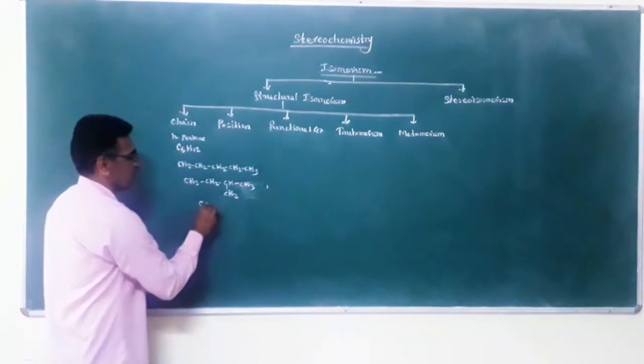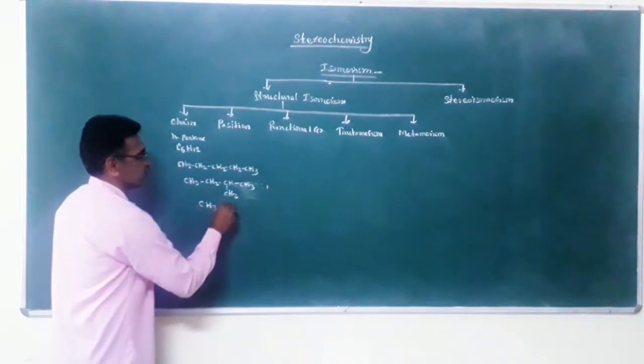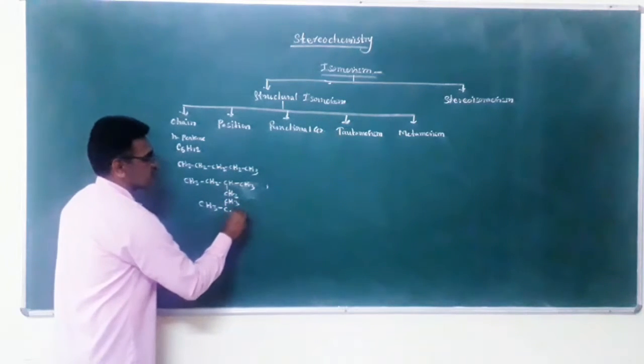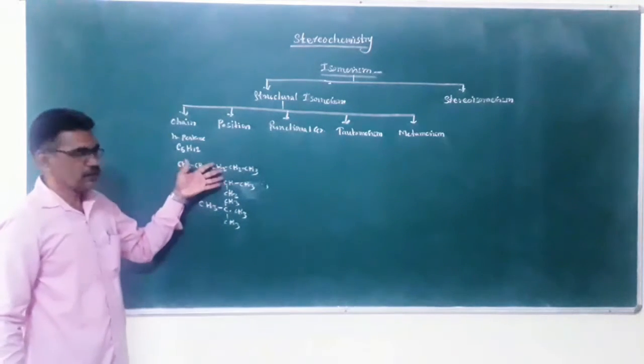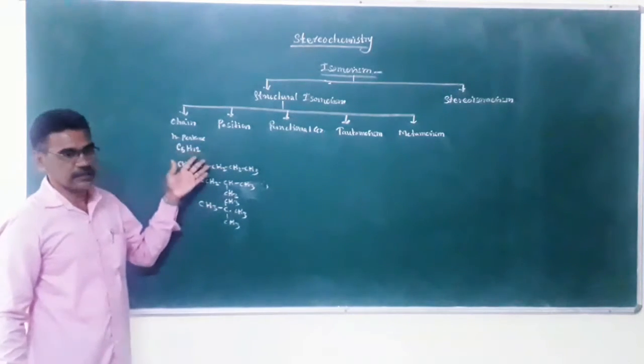And third is neopentane, C(CH3)4. These are the three isomers of C5H12.